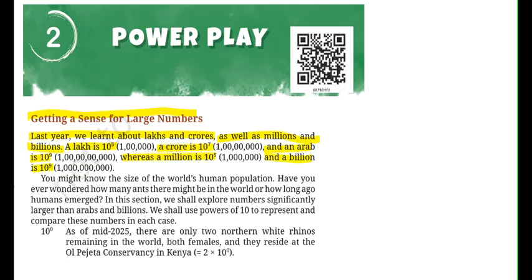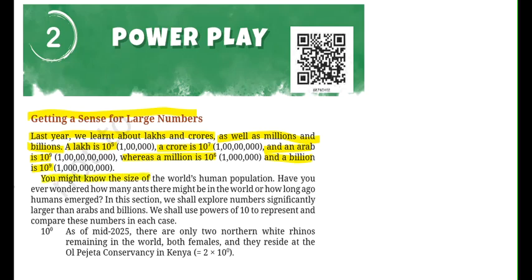So we have already learnt about lakhs and crores in our previous classes. Now we are talking about lakhs. So lakh is 10 to the power of 5, that means 1 and 5 zeros. Then for crore, 1 is accompanied with 7 zeros. For an Arab, 1 is accompanied with 9 zeros. And in the international system, we use million, billion, trillions. So in a million, you have 6 zeros. In a billion, you have 1 followed by 9 zeros.